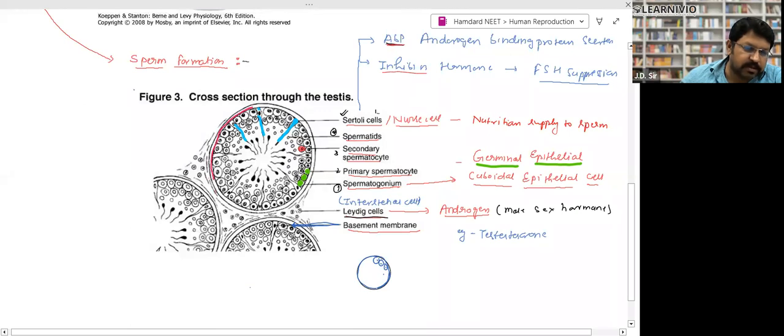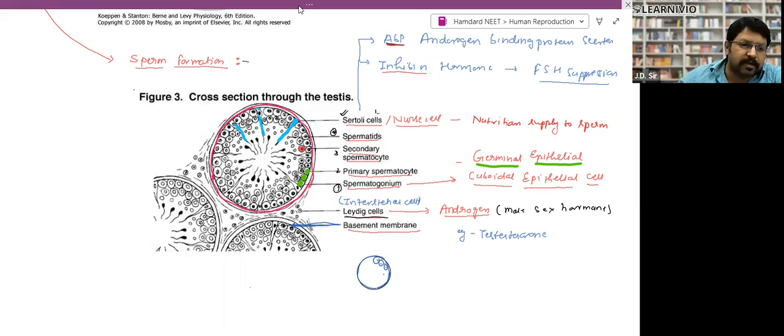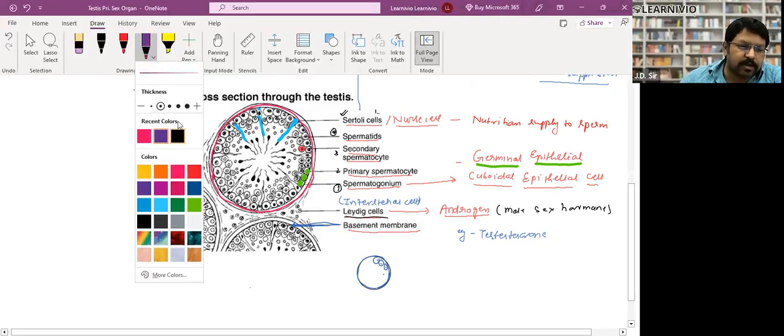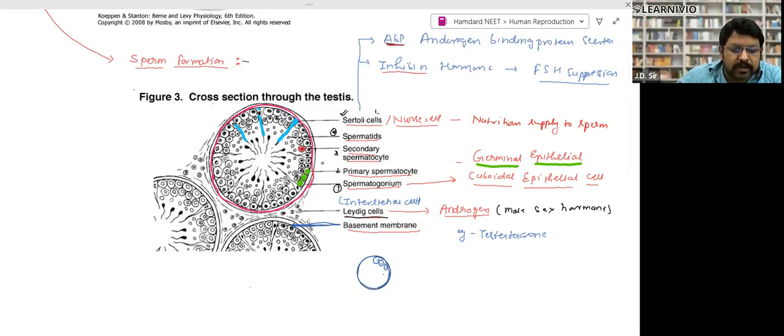This is basically the transverse section of a seminiferous tubule. In the transverse section of the seminiferous tubule, this is the outer epithelial membrane of the seminiferous tubule, right? Inside this structure, you can see these globular cells, right? These globular cells are basically called primary spermatocytes. Or rather than primary spermatocyte, they are called primary spermatogonium.